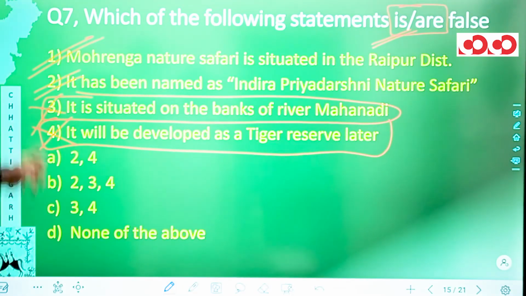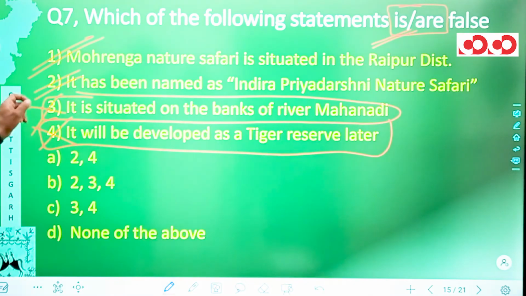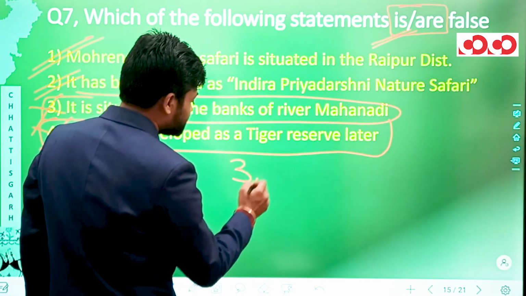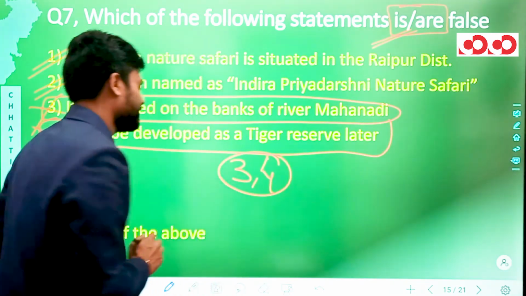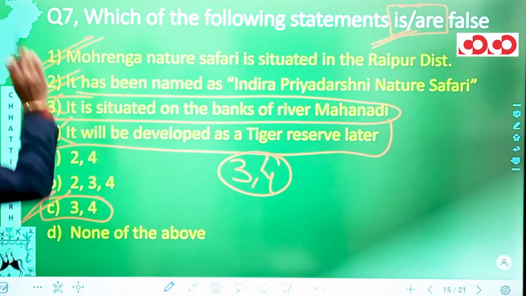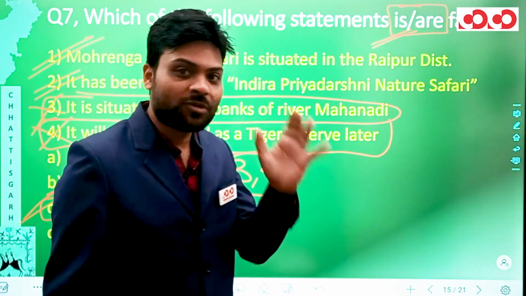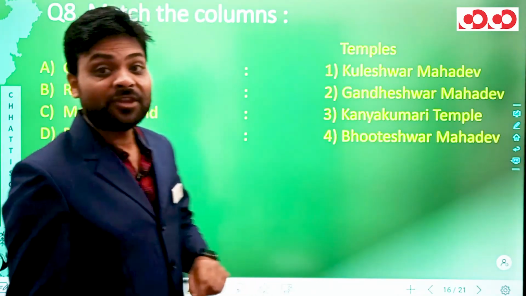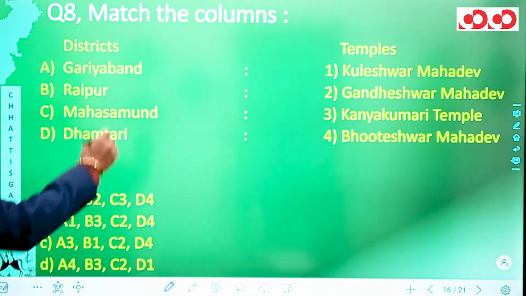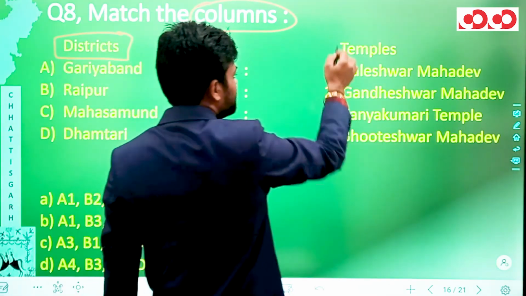So in question number 7, statements 1 and 2 are the correct ones and statements 3 and 4 are the incorrect ones. So we should find an option which says 3 and 4 are incorrect. Looking at the options, in option C we have 3 and 4 are incorrect, and hence option C would be the correct option for question number 7. So the 7th question is completed, and now let's move to the 8th question. In the 8th question, once again, we have match the columns, but in this case, we have districts in one column and temples in the other column.